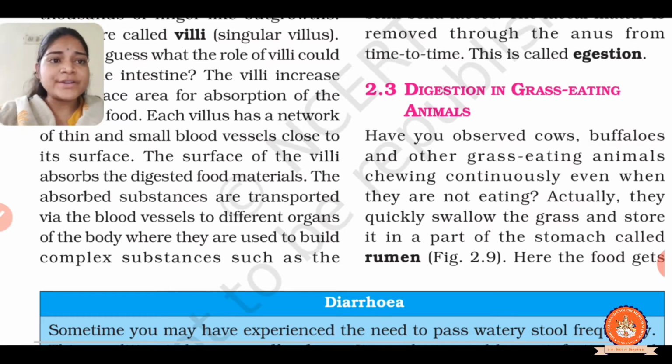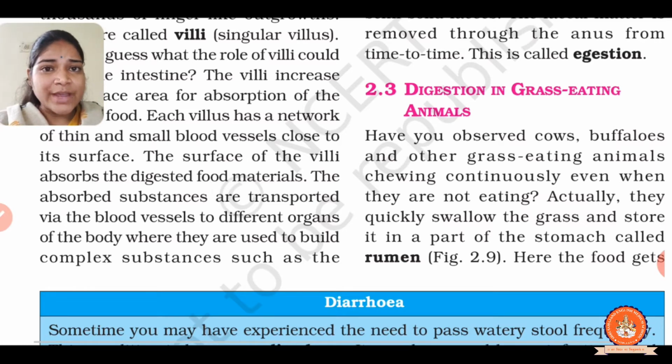Have you ever seen cows, buffalo and other grass eating animals chewing continuously even when they are not eating? So what do they do? They quickly swallow the grass and store it in a part of the stomach called rumen.